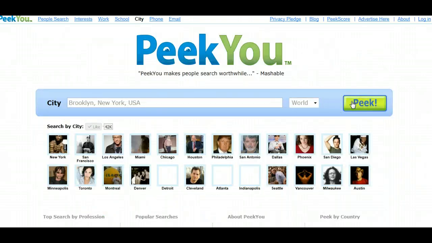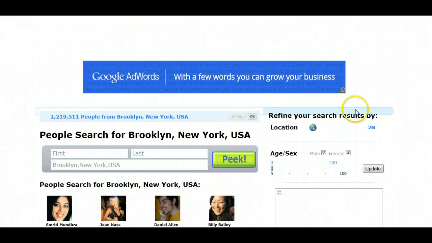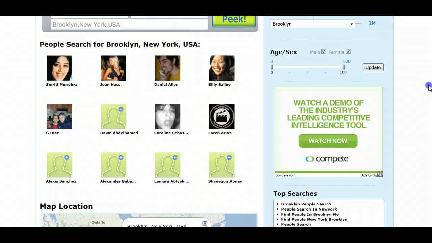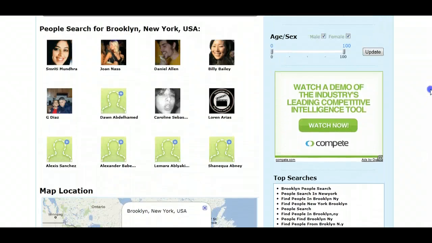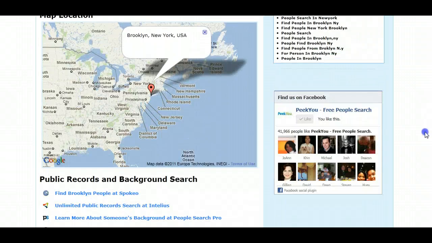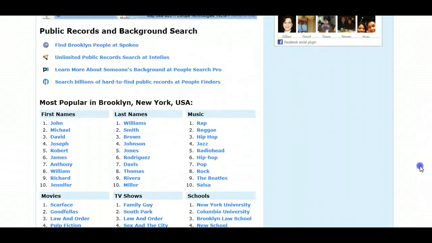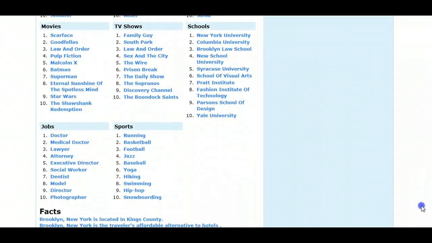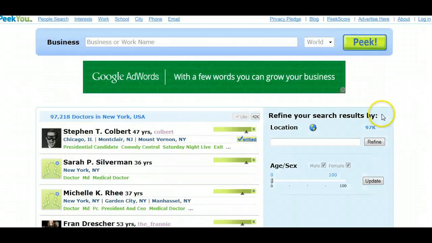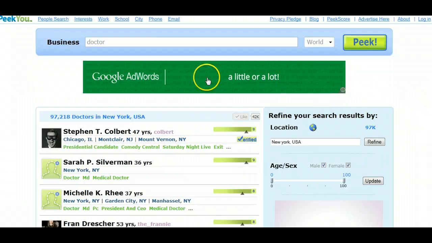By looking at Brooklyn, New York, we can see individual profiles that PeekYou understands are in Brooklyn. There are probably not that many that would be particularly relevant. If you're going to look at location, you can get this type of information, and then you can also go on by medical, by jobs, by interests. So if we look at doctor, for example, we might get results, but these won't be really targeted towards Brooklyn.